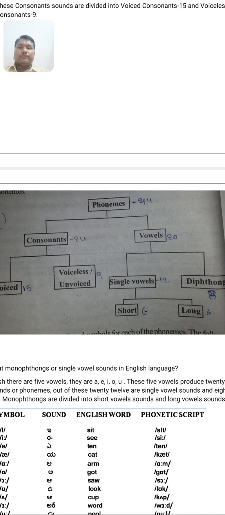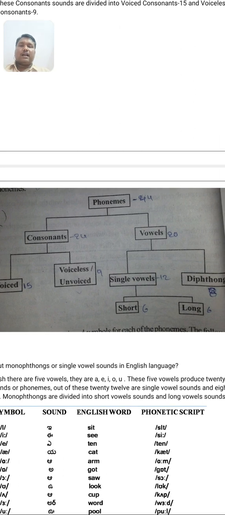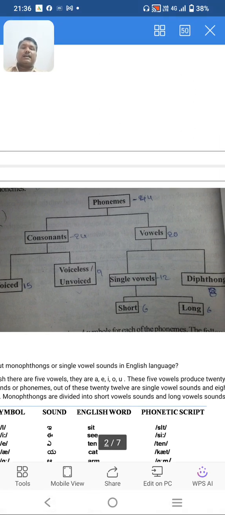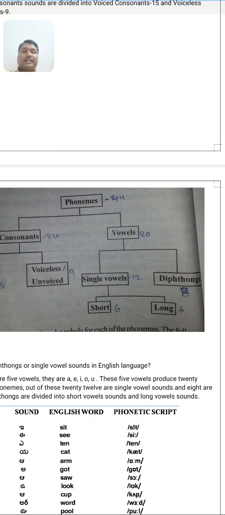Consonant sounds are 24, and these are divided into two types: voiced consonants and voiceless consonants. Voiced consonants are 15, voiceless consonants are 9. Then vowel sounds are divided into two types: single vowel sounds, also called monophthongs, then diphthongs, double vowel sounds. There are 8 of them.